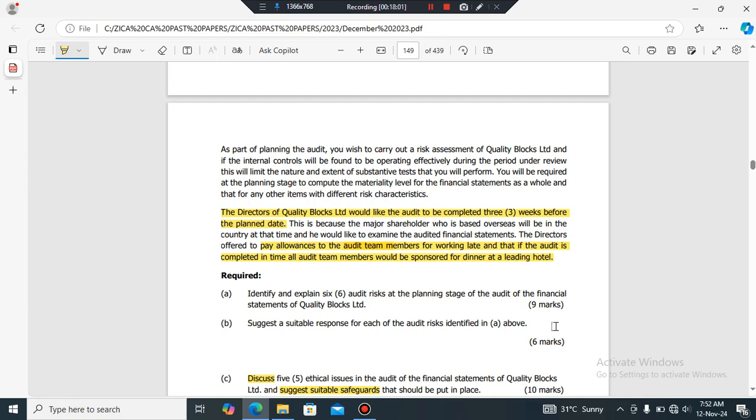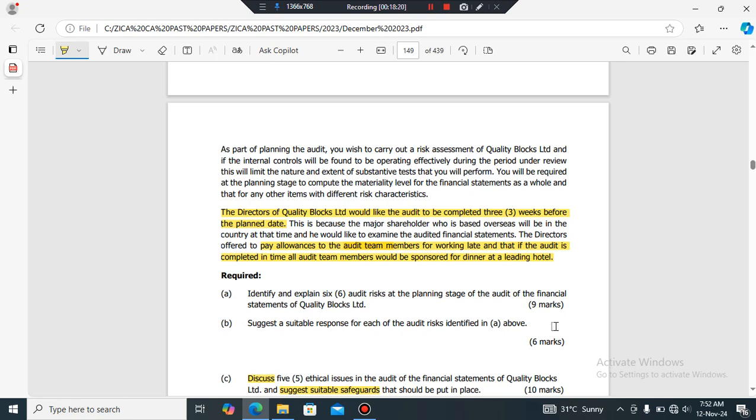For the most part, it's objectivity and what? Integrity. For the most part, I will emphasize it's objectivity, but you need to read the scenario, right, and just think in terms of what might go wrong.